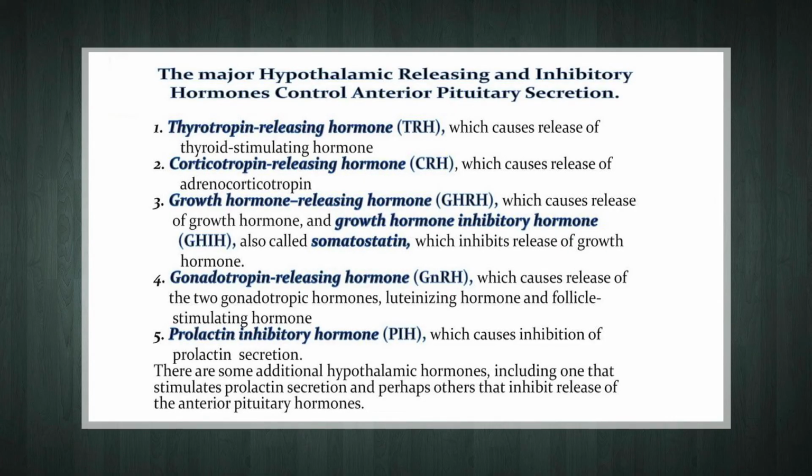The hypothalamic hormones regulate the secretion and synthesis of pituitary hormones. Based on their actions, these hormones are known as releasing hormones, as they stimulate the secretion of the pituitary hormones, or inhibiting hormones, which inhibit the secretions of the pituitary hormones. The well-known regulatory hormones, that is releasing and inhibitory hormones of the hypothalamus, are shown in given figure.